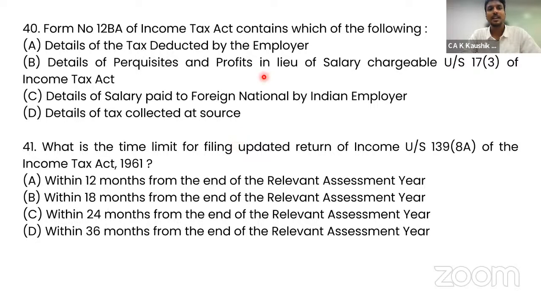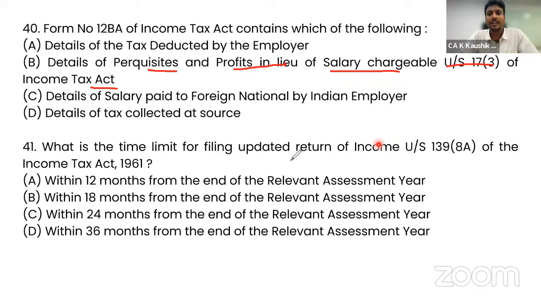40B, form number 12BA, Income Tax Act contains which of the following? What shall it contain? It shall contain details of the declaration taken from the employee by the employer, details of perquisites and profits in lieu of salary chargeable under section 17(3) of the Income Tax Act. So it is a form given by the employer to the employee as a declaration in terms of the details of perquisites and profits in lieu of salary chargeable under section 17(3) of the Income Tax Act.